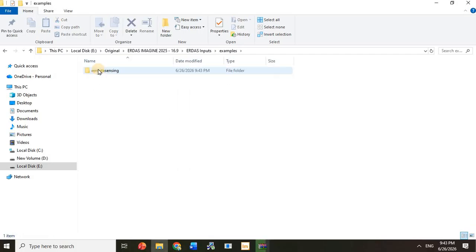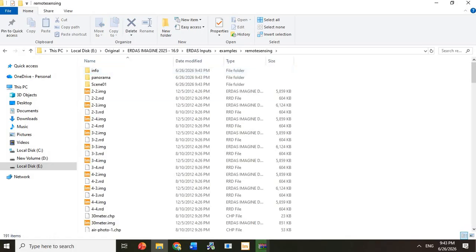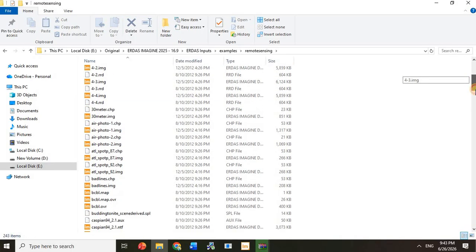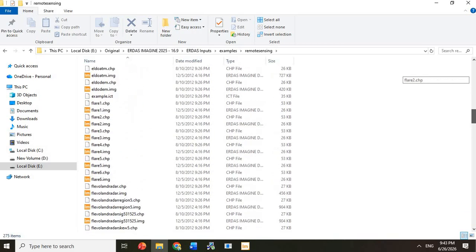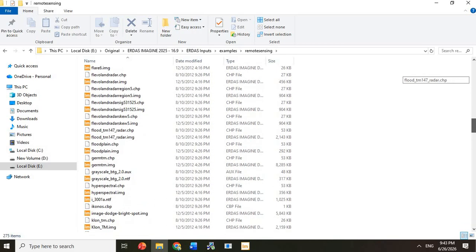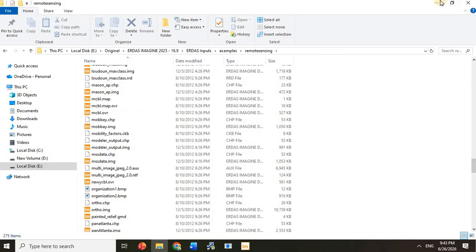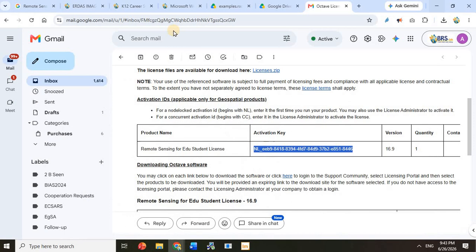Here you will find a group of satellite images from different satellites which you will use in our training courses and our exams. Now we have finished.